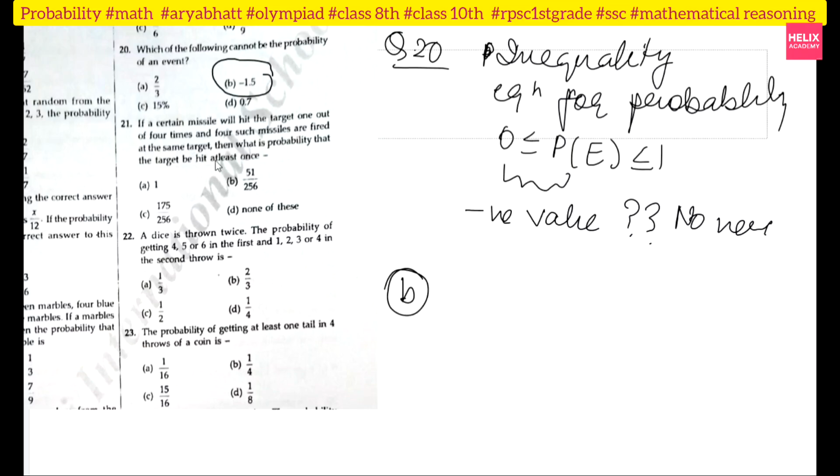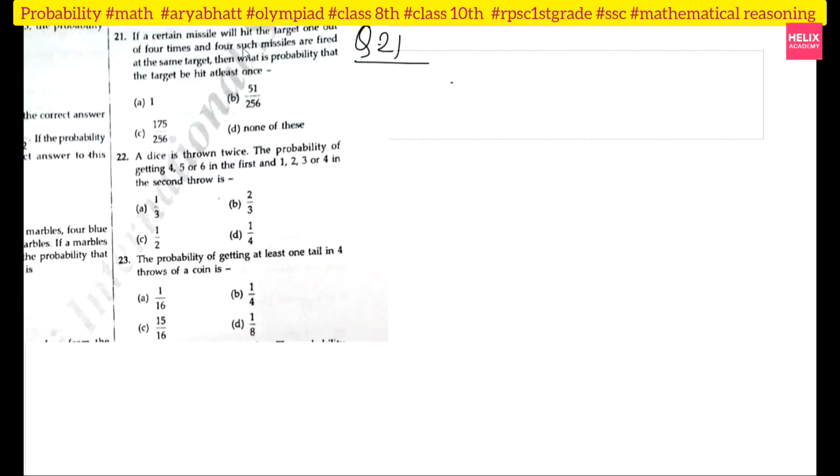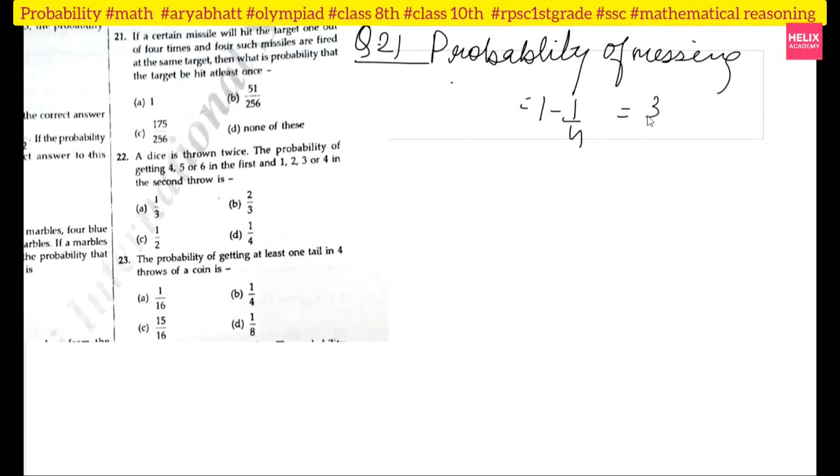Okay, question number 20. Now see question number 21. If a certain missile will hit the target 1 out of 4 times and 4 such missiles are fired at the same target, then what is the probability that the target will be hit at least once? It means the target must be hit at least once. So how can I start this question? The probability of a missile missing is equal to 1 minus 1 upon 4, which is equal to 3 by 4, right?